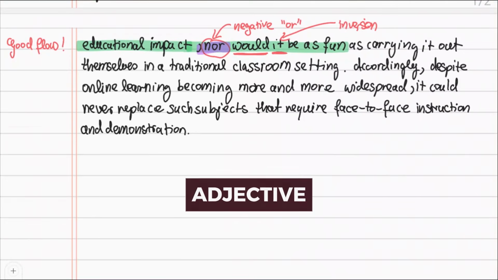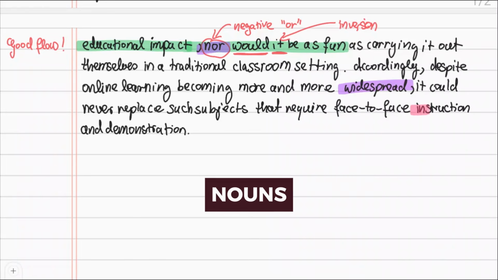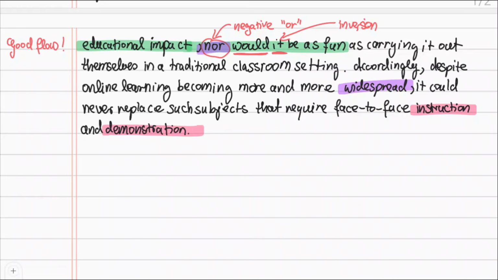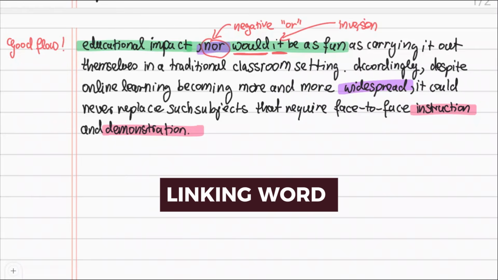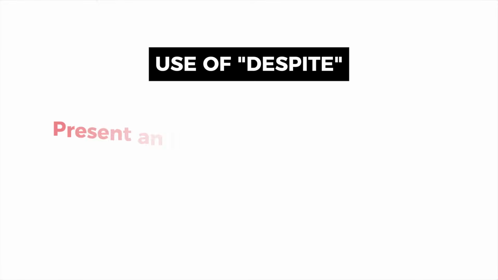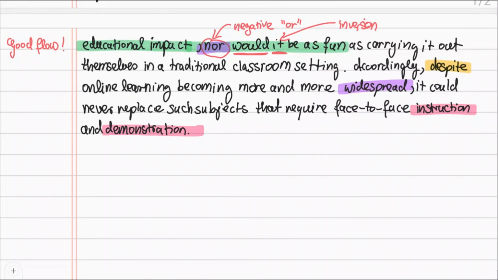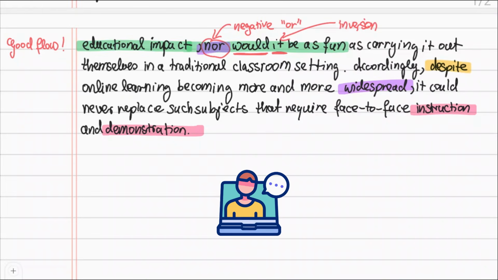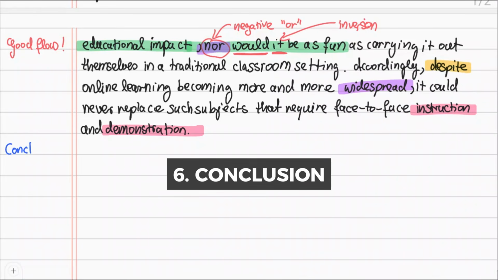First of all, the adjective widespread is very advanced. Widespread means very common or popular. We can also see the nouns instruction and demonstration, which show that I have a strong grasp on word formation. I also use the linking word despite. Despite is used to present an idea which contrasts with the second idea that follows it. Here, for instance, I'm saying that online learning is very popular, but it's also true that it won't completely replace traditional teaching methods.